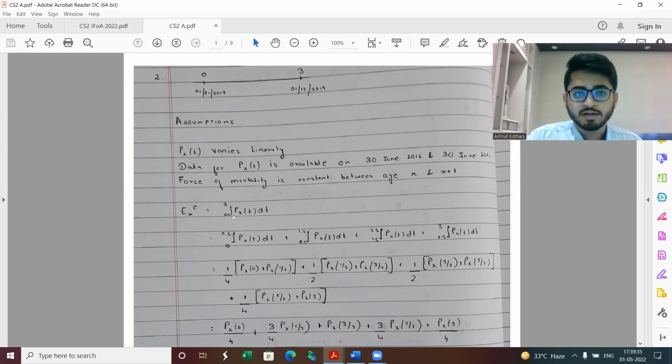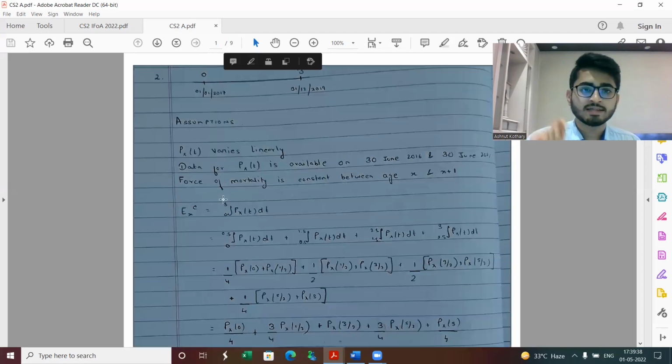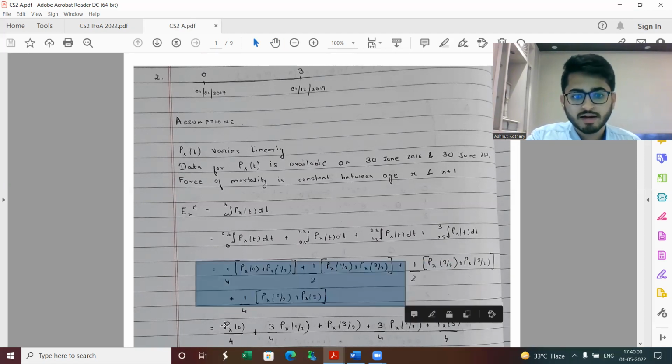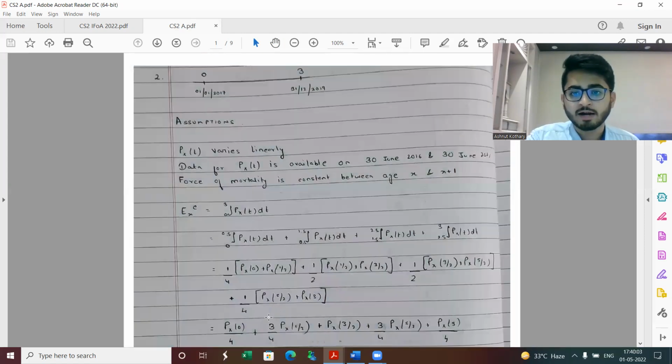So my EXC will be integral PXT from 0 to 3. Now, basically, I have data at the points 0.5, 1.5, 2.5, and I've also assumed that data for time minus 0.5 and 3.5 is available. Had that not been the case, the steps till this particular step would still have been the same. In fact, only when we had to replace px0 and px3, we would have used a different set of values for interpolation or extrapolation. Ultimately, it's the same thing.